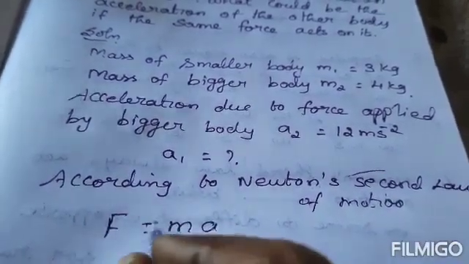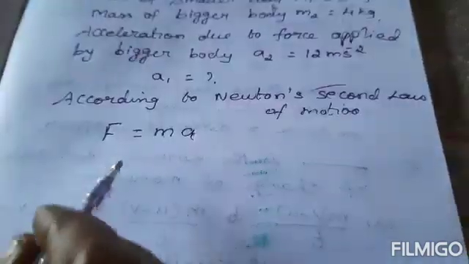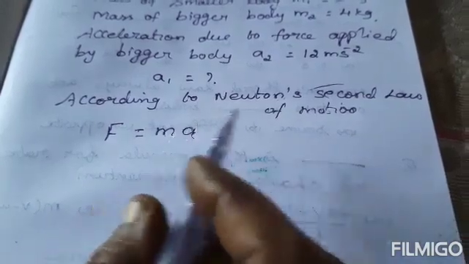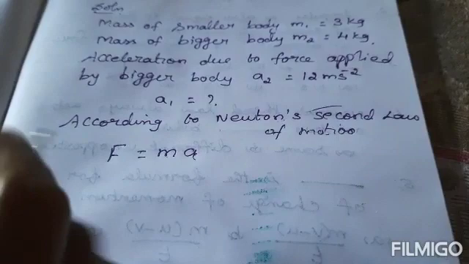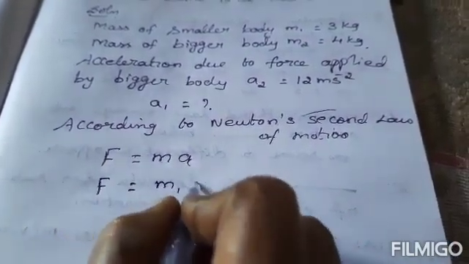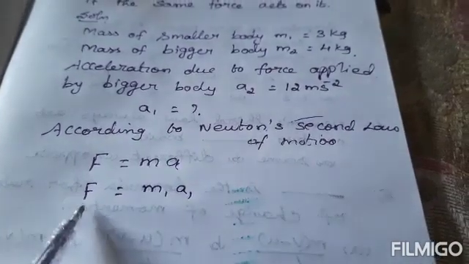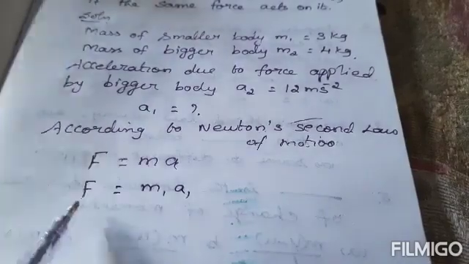You have learned this derivation also. F equal to ma. This is the common formula. Here we have masses m1, m2 and accelerations a1, a2. So we can take F equal to m1 a1. Why is there no need to write F1? Because the force is the same.